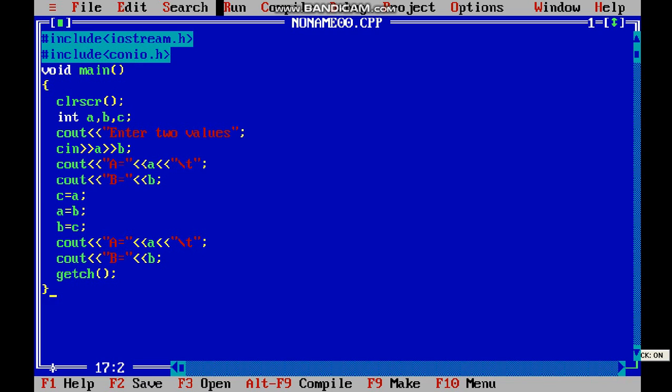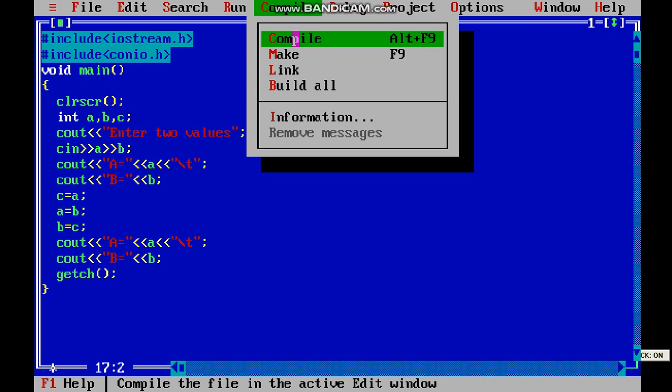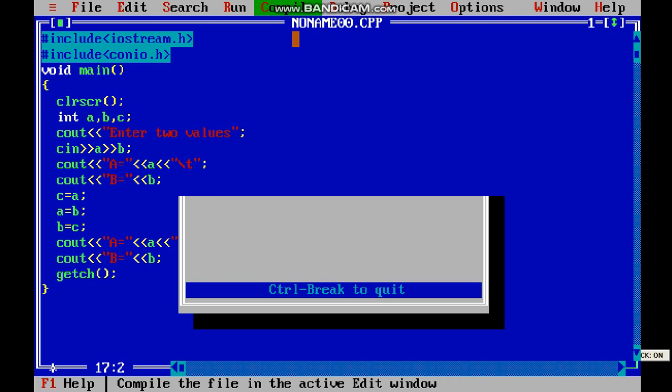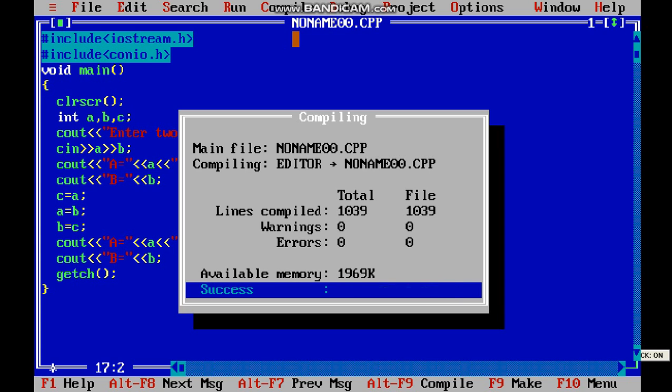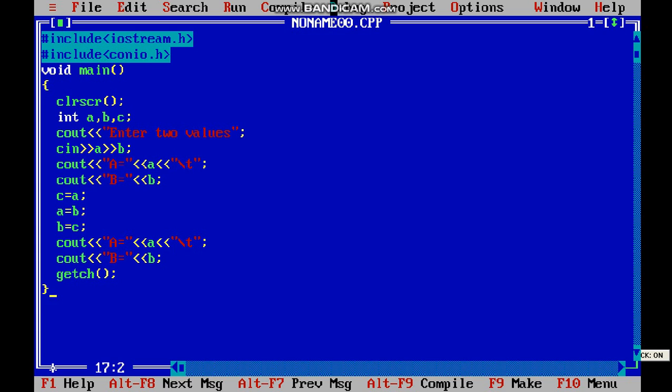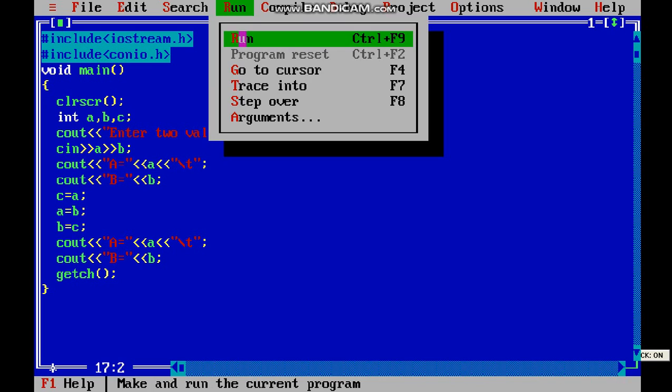Now first of all we will compile and find out whether there is any mistake or not. Alt plus F9 you can use, or you can use the mouse, go to compile and compile. So there are no errors, no warnings. Now I will run my program with Control F9 and enter two values. Suppose I enter 6, then press enter, and 7. Look at that: before the interchange the value of A is 6, B equals 7, and after the interchange the value of A is 7 and B equals 6.